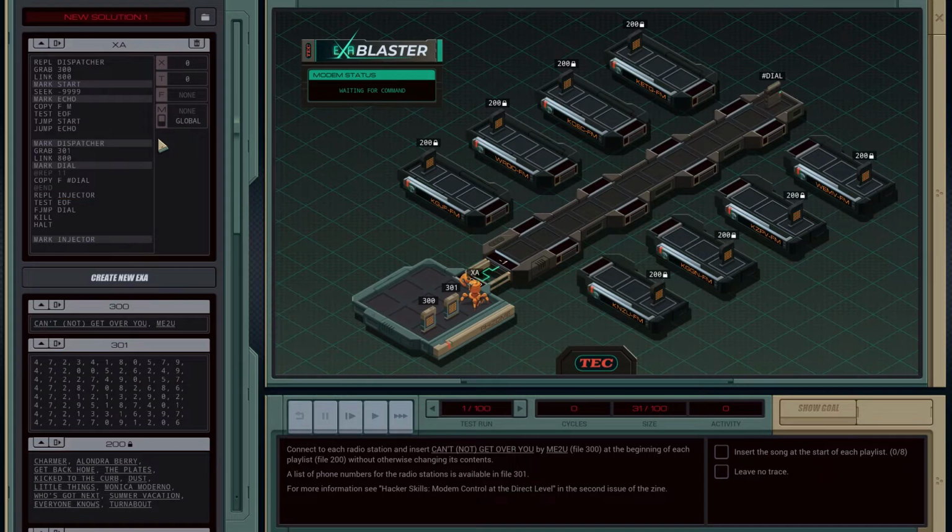So the injector is going to copy. Are these gonna be spaced out enough, aren't they? Oh, of course they will. Yeah, because they'll have plenty of time, because we've got 11 numbers to dial. So these things will be able to copy stuff from the main register long before anything else is dead. Okay, so they're going to link into 800. So whatever the modem happens to be connected to, they will